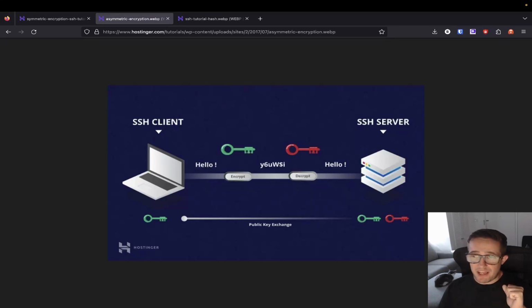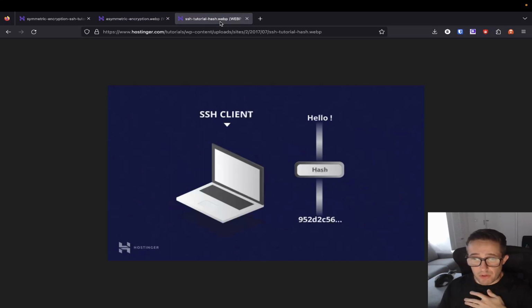Now, let's go ahead and move on to hashing. Hashing is a one-way function that is used to ensure that data has not changed in transit. So when you hash something, you should always get the same value unless something has changed. So if you're given something that is hashed, and then they give you a hash of that thing, and you run the calculations on that hash data and you get something different, that's going to tell you that something has changed. So it's used for integrity of data. And this is what we're seeing here.